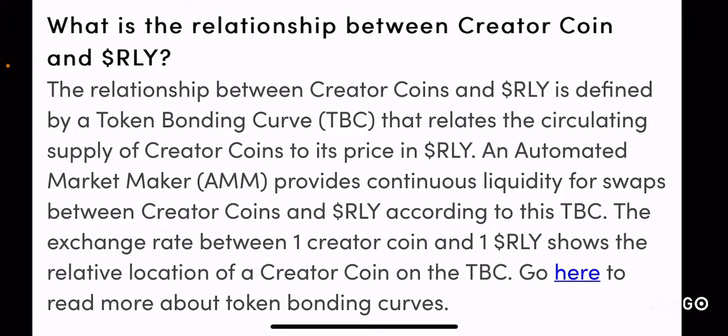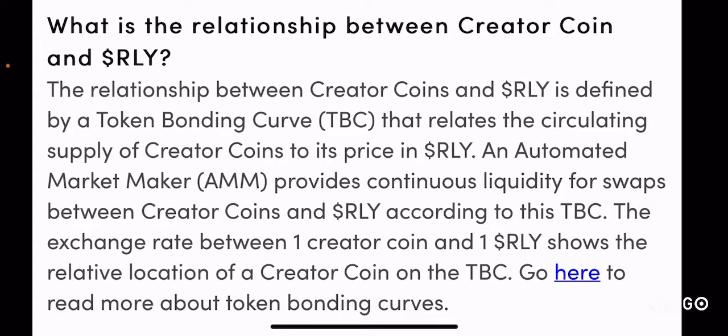If I mint, let's say, 10,000 creator coins, the supply of the creator coins is in proportion to the price of the RLY token. So let's say 10,000 creator coins were minted and each of them is represented with its own price in relation to the RLY tokens, right?